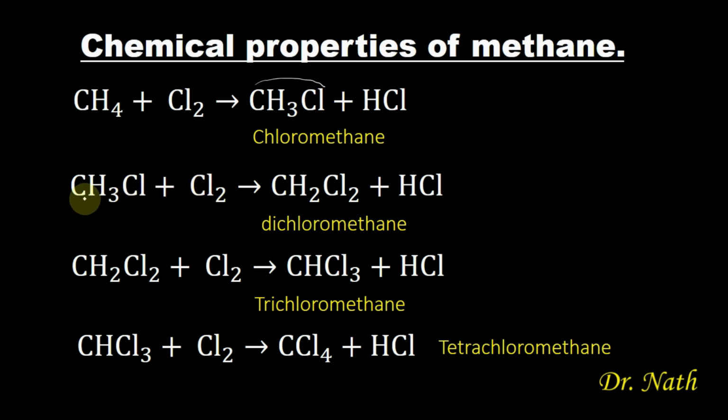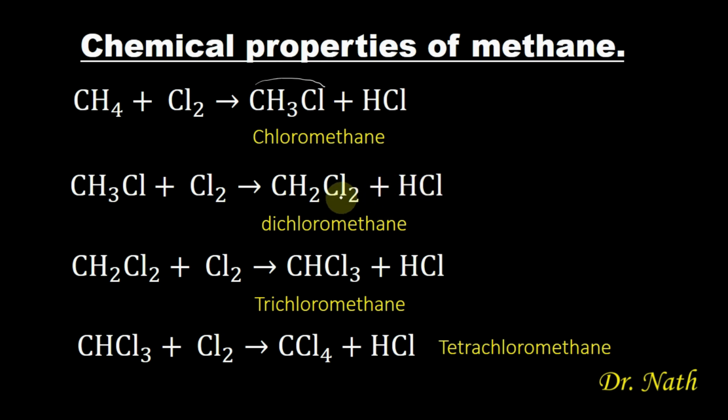So when chloromethane reacts with chlorine, the substitution reaction will still occur. Chlorine will displace another hydrogen from this chloromethane to form dichloromethane. So here we have 3 hydrogen. After the substitution reaction, we are now having 2 hydrogen and 2 chlorine. So chlorine has displaced another hydrogen to form dichloromethane, and hydrogen chloride will be formed.